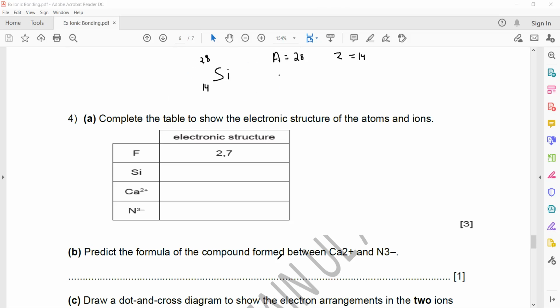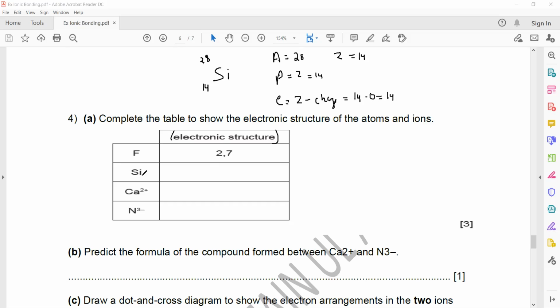The number of protons is equal to Z, which is 14. We don't have to find the number of neutrons here because we are writing an electronic structure, which means we need the electron number. To get the electrons, it's Z minus the charge. There is no charge, so 14 minus 0 is 14.